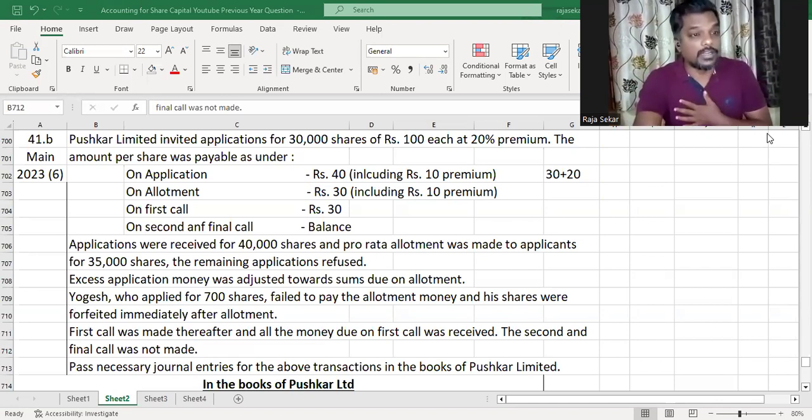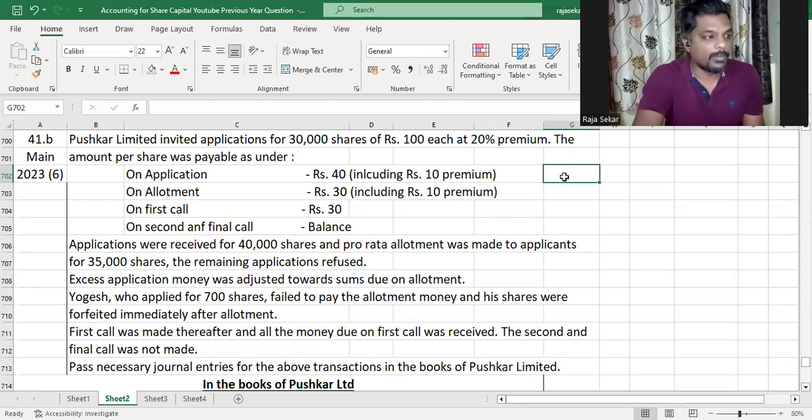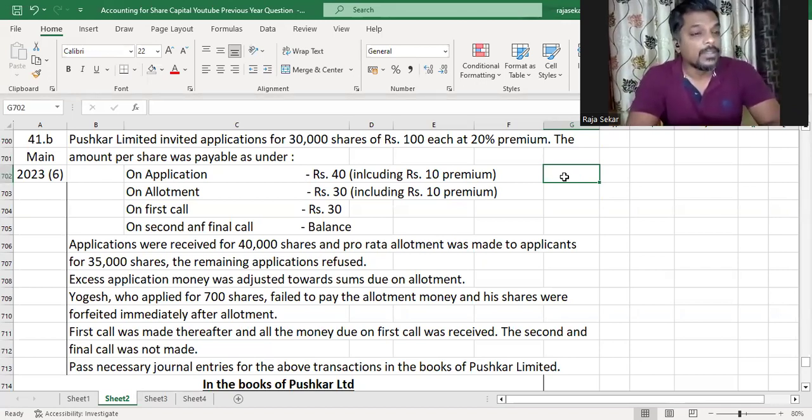Pushkar Ltd invited applications for 30,000 shares of rupees 100 each at a premium of 20%. The amount per share was payable as follows: on application rupees 40, including 10 rupees premium, and allotment rupees 30, including 10 rupees premium. On first call 30, and on second and final call it's a balance. Applications were received for 40,000 shares, and pro rata allotment was made to all applicants for 35,000 shares.